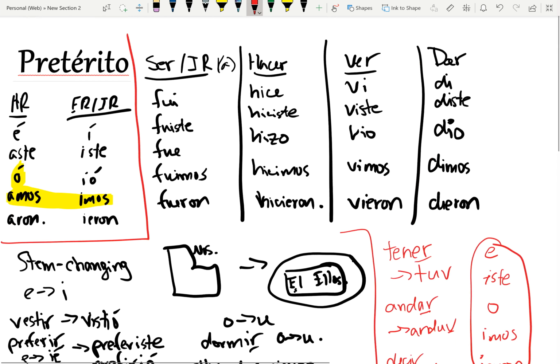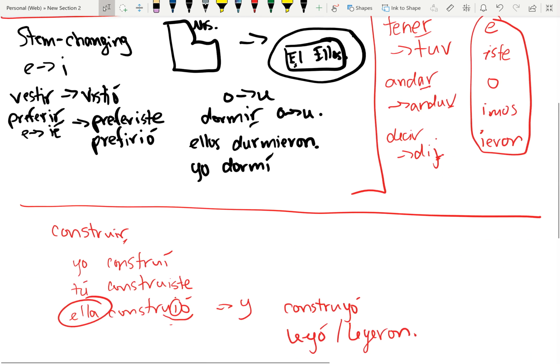And this, guys, is the pretérito. There are a few more exceptions, but these are the very major ones, and this should help you make your way through.